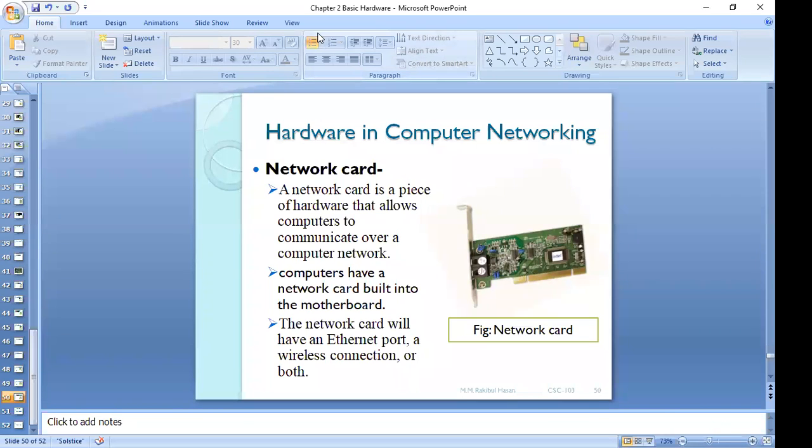All right, thank you. So the network card, nowadays we have it built in with our motherboard. We need not purchase this one separately. Previously we had to purchase it separately, but nowadays it basically comes built into our motherboard. And here you will get the Ethernet port, where you can connect your broadband connection. You can get it in different forms, like only an Ethernet port or with the facility of wireless. Let me show you one picture, then you will get a clearer idea about this thing.